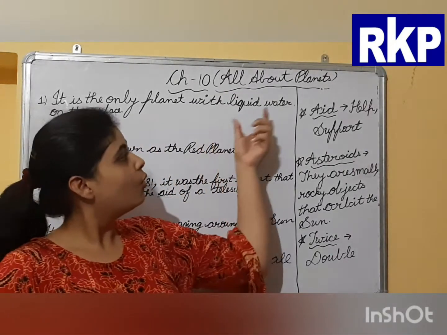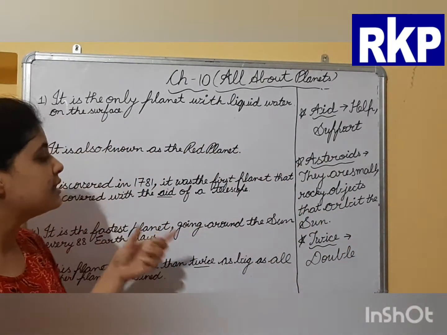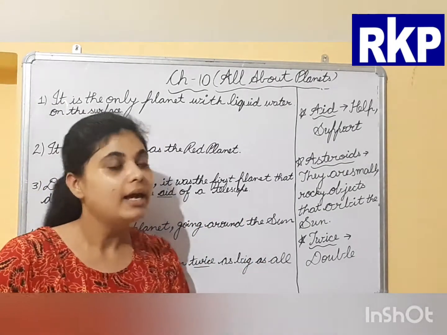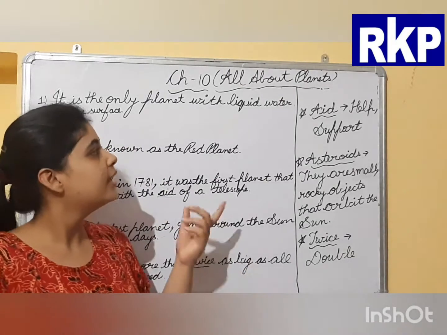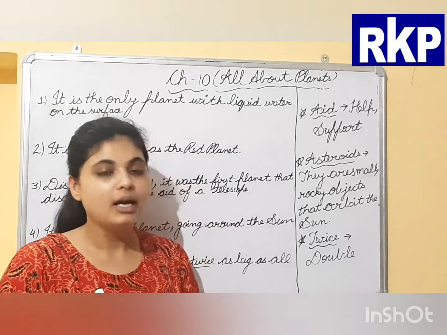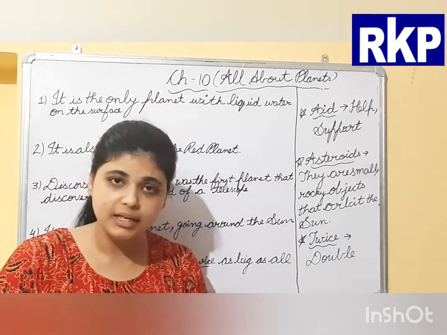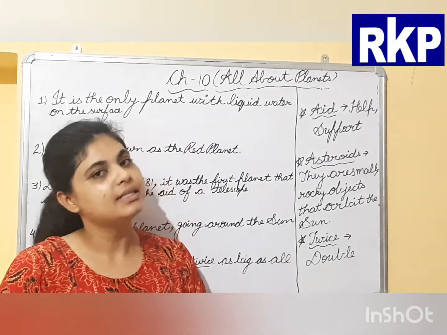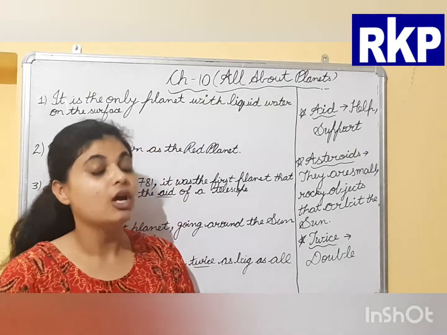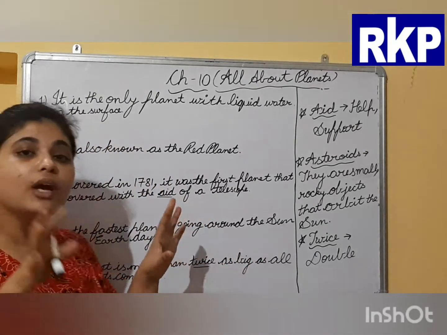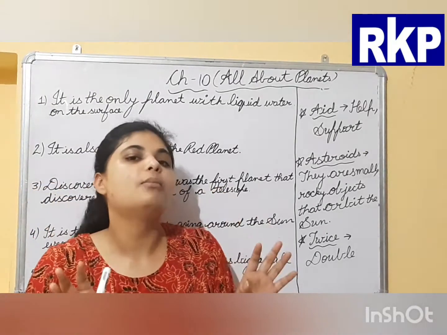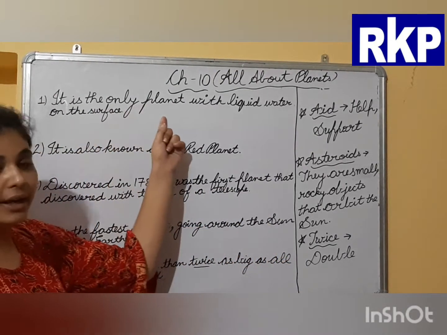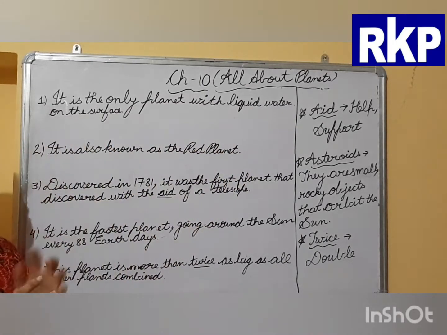So all about planets. In this chapter, some questions are given. We will discuss all the questions in detail. You all know that there are 8 planets in our solar system: Mercury, Venus, Earth, Mars, Jupiter, Saturn, Uranus and Neptune. In this chapter, we are going to discuss some of the facts about these planets. First, the question is, it is the only planet with liquid water on the surface.